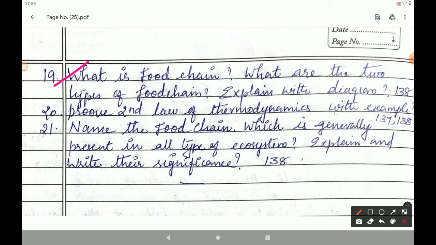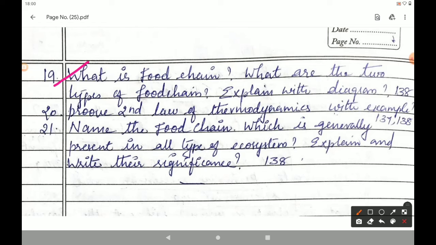Explain with a diagram. Grazing food chain, you have already studied. Now, with that grazing food chain, you have also studied detritus food chain. This is a second subheading given in the same page, and the diagram is given below each of the paragraphs. Grazing food chain and detritus food chain, all the diagrams also you have to draw.